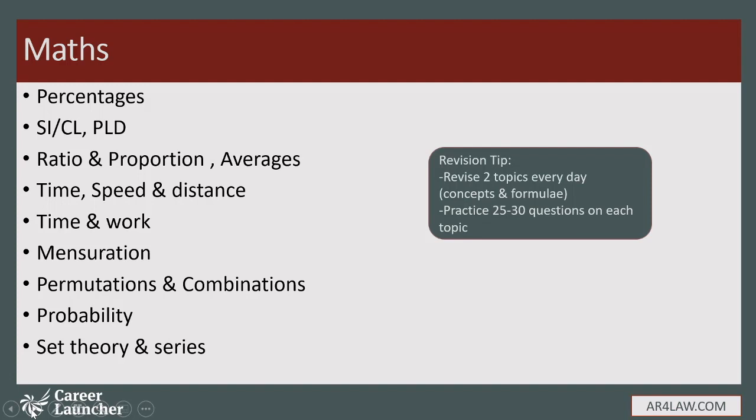There might be a few topics where you might have to practice more questions, because there can be a lot of variation in terms of questions that can be framed on that particular topic. For example, in profit loss discount, the variety of questions can be very high. Time and work, okay, time speed distance, here maybe you can increase the number of questions to around 40 to 45, or at max 50, ensuring that each question is different from the previous one.